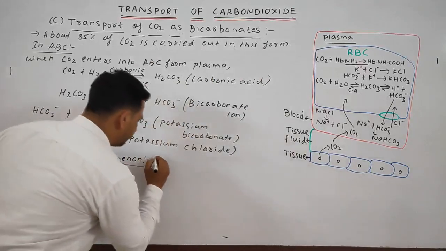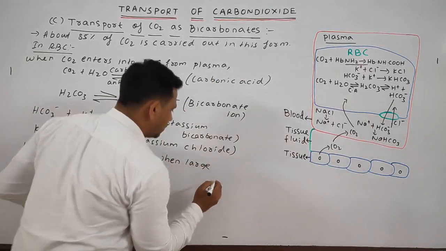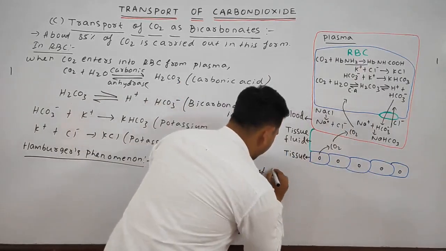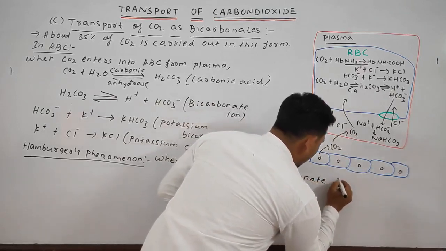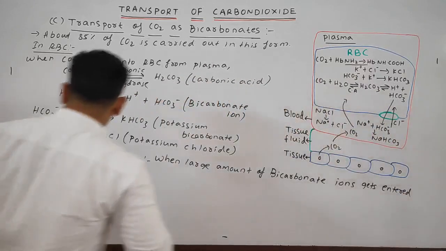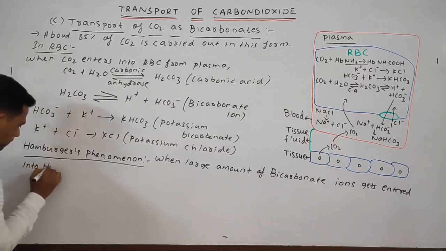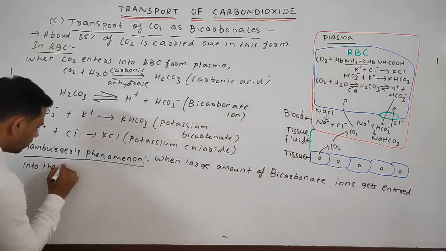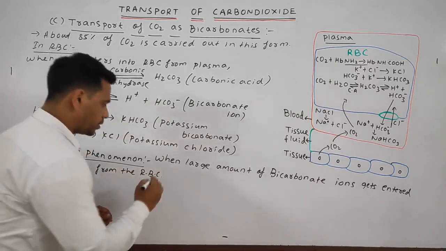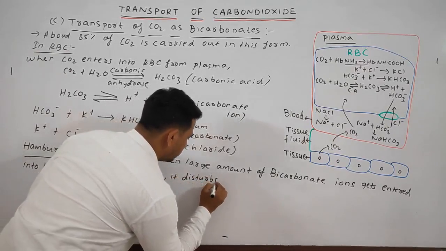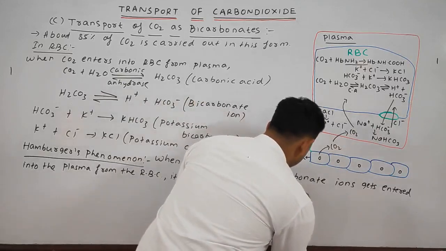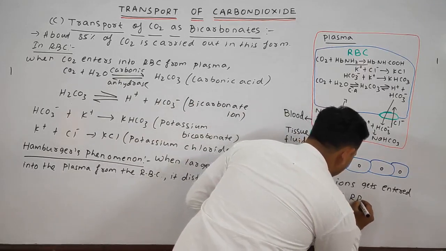Okay, let's write this down. When a large amount of HCO3, means bicarbonate ions, enter into the blood plasma from the RBC, it disturbs the electrical neutrality of the RBC.